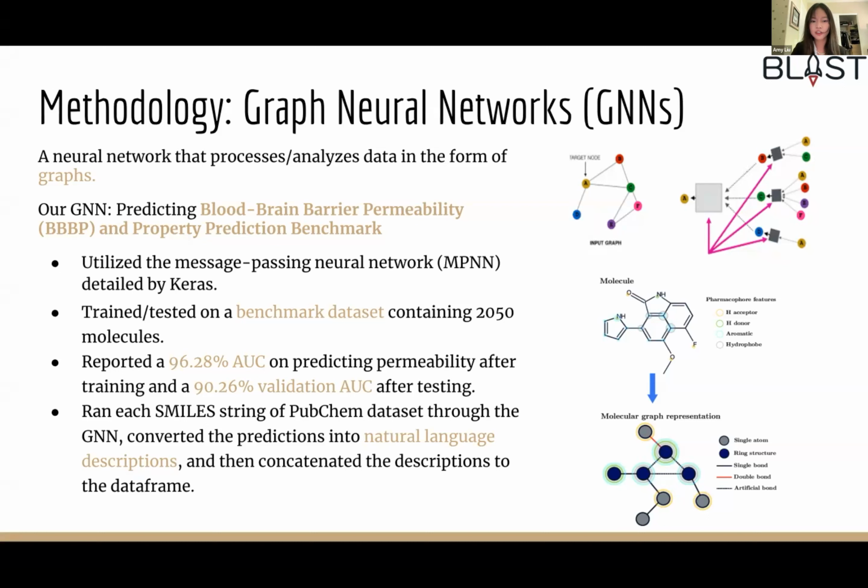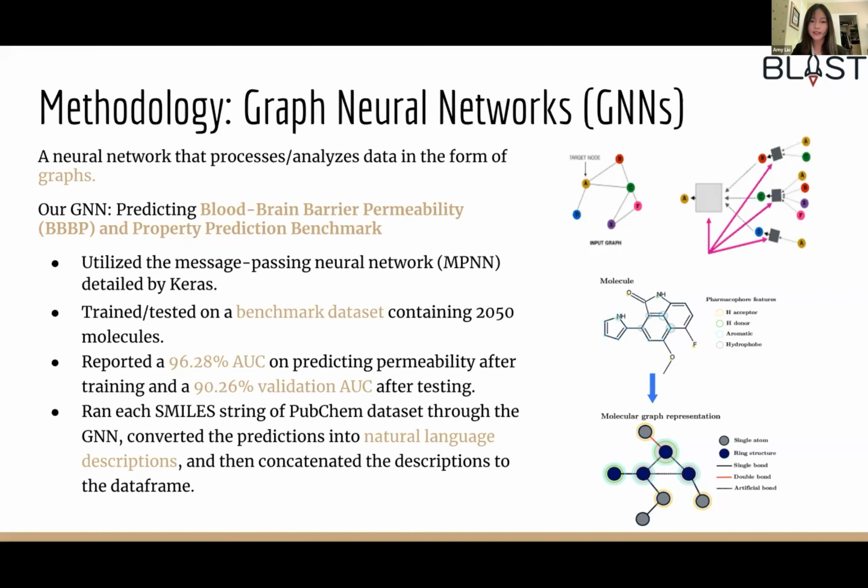The MPNN is trained on the benchmark dataset with 2,050 molecules. The model takes in SMILES strings and turns each into a molecule object using RDKit, and then returns a graph represented in the form of a 3-tuple. Take a look at the second picture. The model reported 96.28% accuracy on predicting permeability after training and a 90.26% validation accuracy after testing.